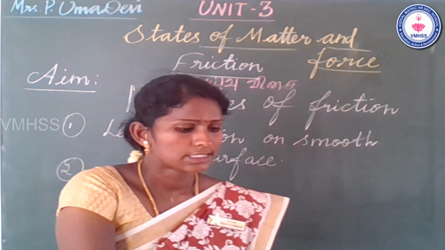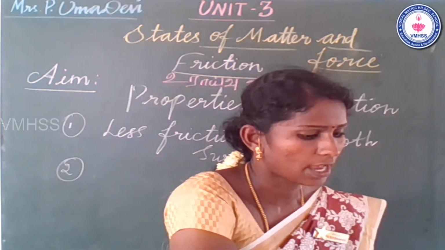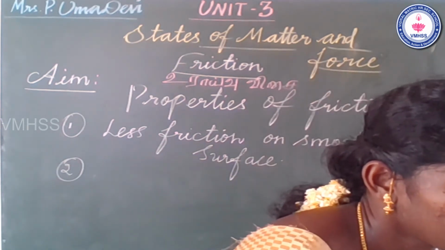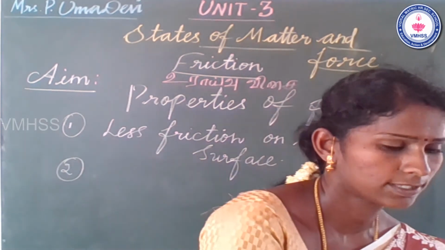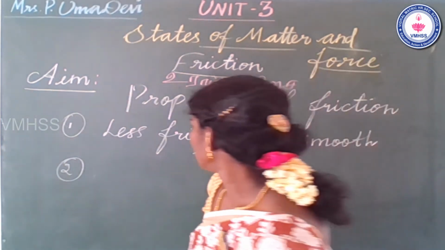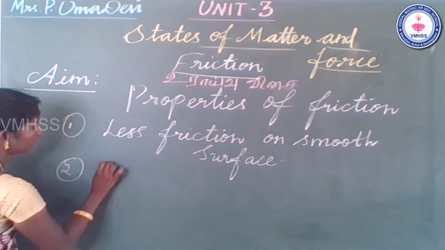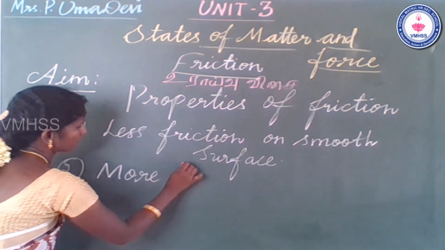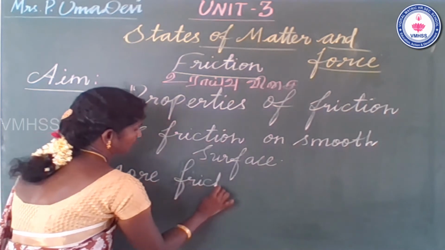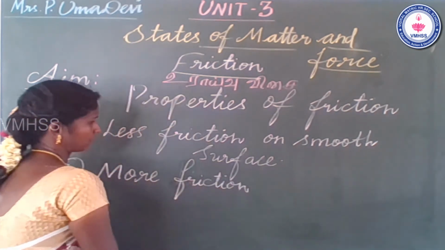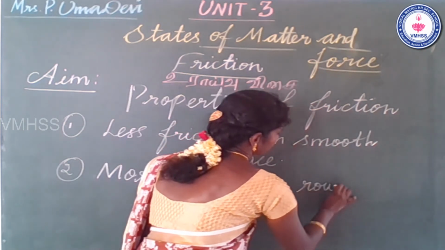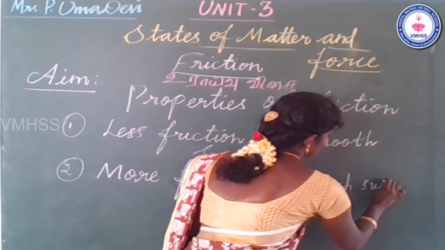That was the second concept. Friction is higher on a rough surface and lower on a smooth surface. Students, listen: we need more friction, or higher friction, on a rough surface.